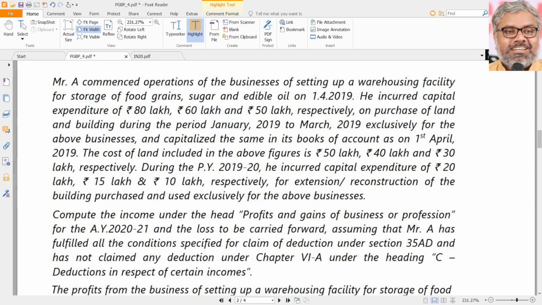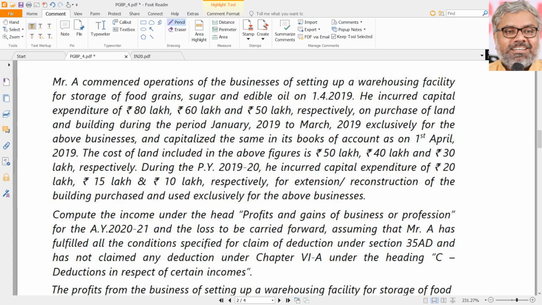Now let us look at some of the questions related to section 35 AD application. Mr. A commenced operations of the business of setting up of a warehousing facility for storage of food grains, sugar and edible oil. We have to first of all be clear. Food grains, is it okay or not? Agricultural produce. Yes, it is a 35 AD business. Sugar is okay or not? Yes, it is already there in 35 AD. Edible oil is not there. Warehousing facility for edible oil is not there.